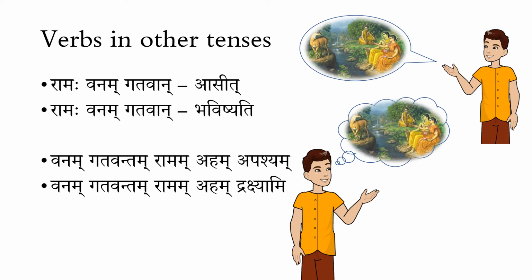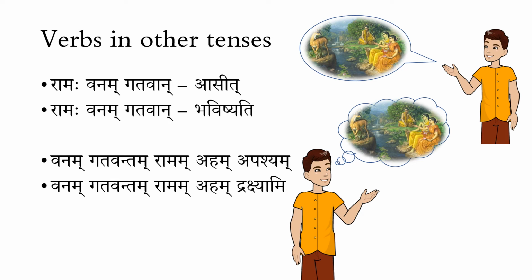He has not reached the forest in the past also. But because I'm using Bhavishyati as the Kriyapadam, he will be reaching the forest sometime in future. So if I say Ramaha Vanam Gatavan Bhavishyati Agrima Samvatsare, that means sometime in the next year, he will be reaching the forest, or his status will become that of having reached the forest.